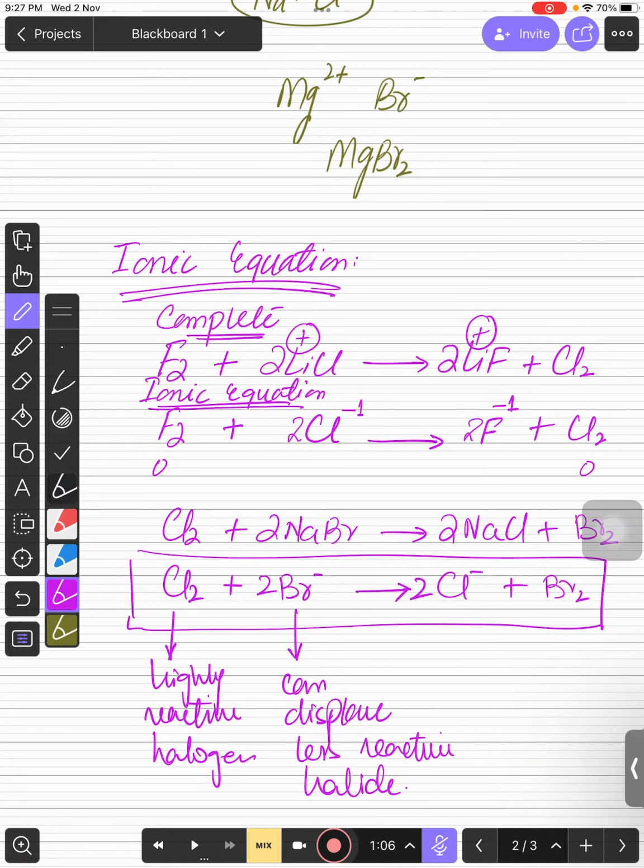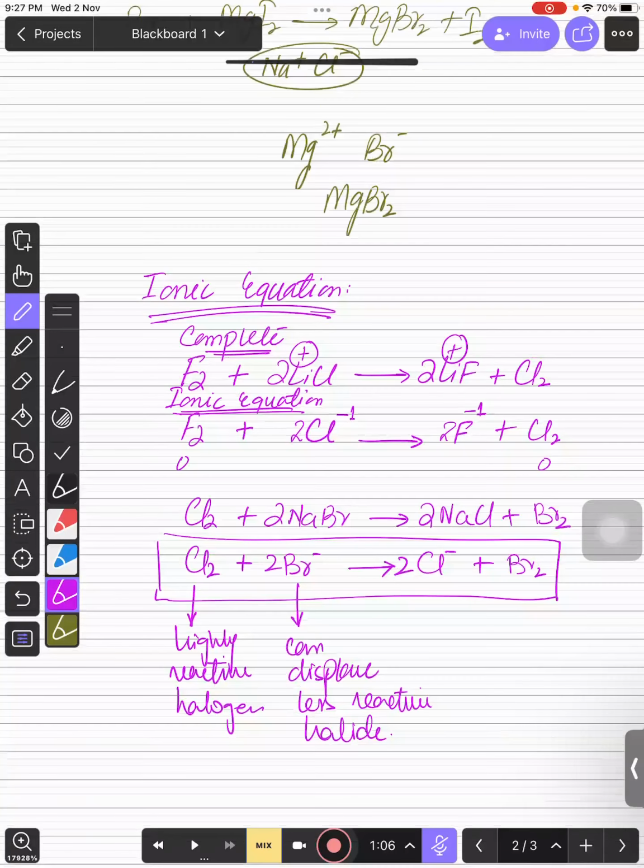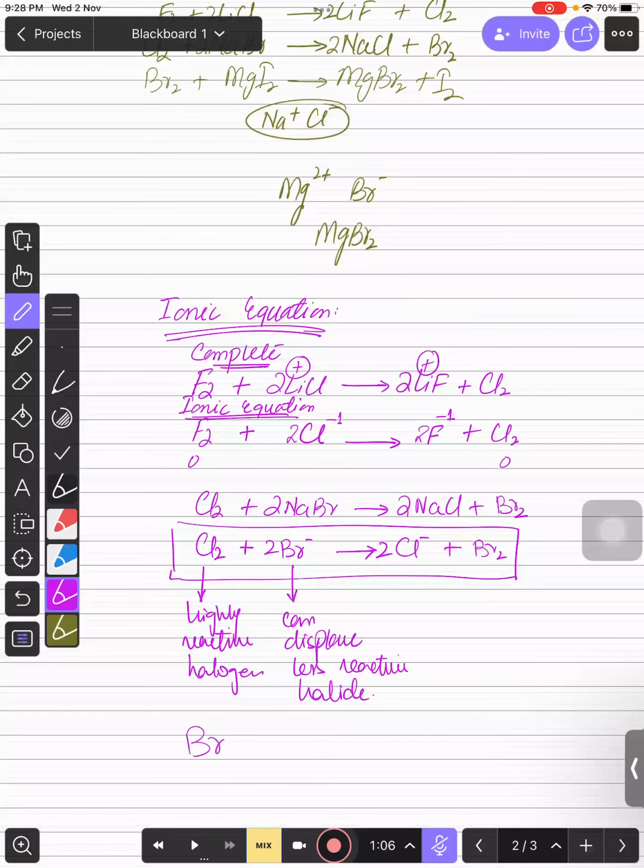Yes, sir. If you talk about the third one, so over here you can see that bromine is passing through magnesium iodide.